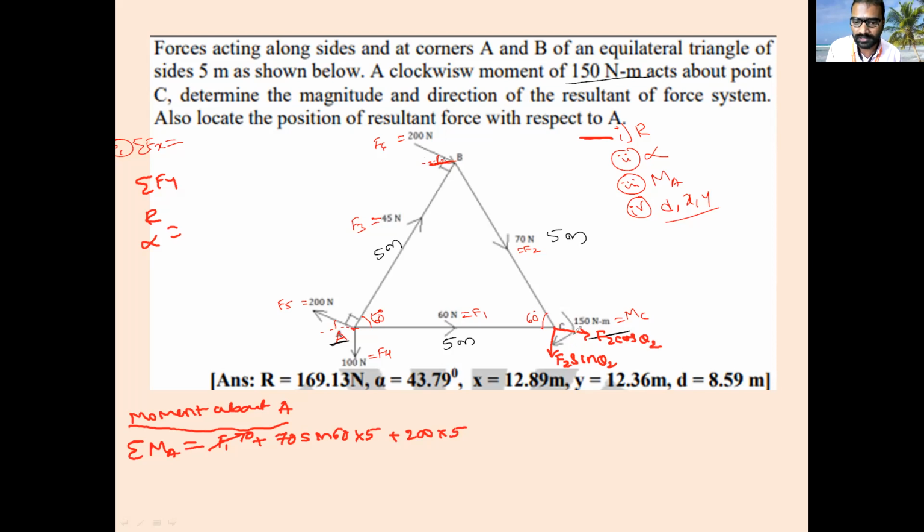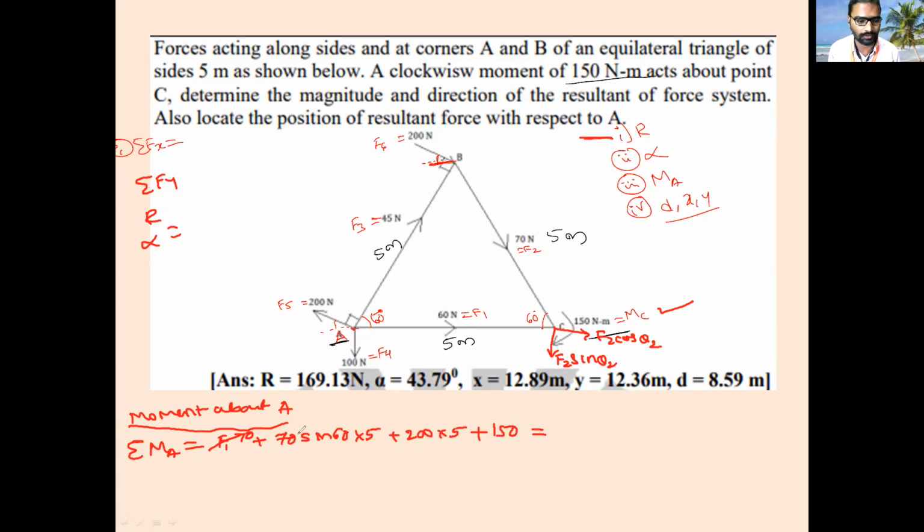Then there is a moment about C of 150 Newton given. You have to take this 150 directly. You are not supposed to multiply any distance, because this is already a moment. Is it clockwise or anti-clockwise? Clockwise. Clockwise means you consider positive; if given anti-clockwise, you consider negative. So calculate the value of the moment about A.